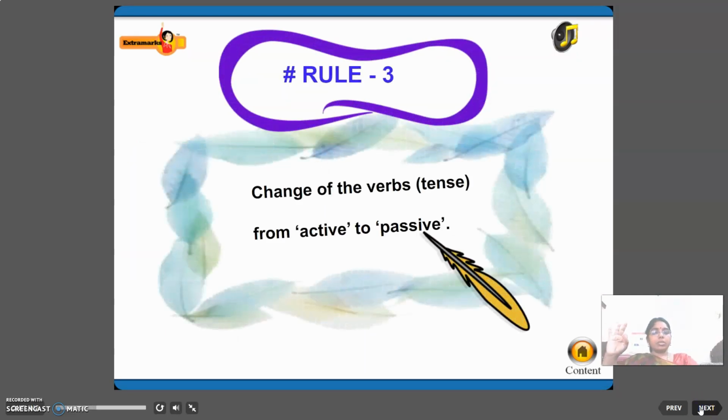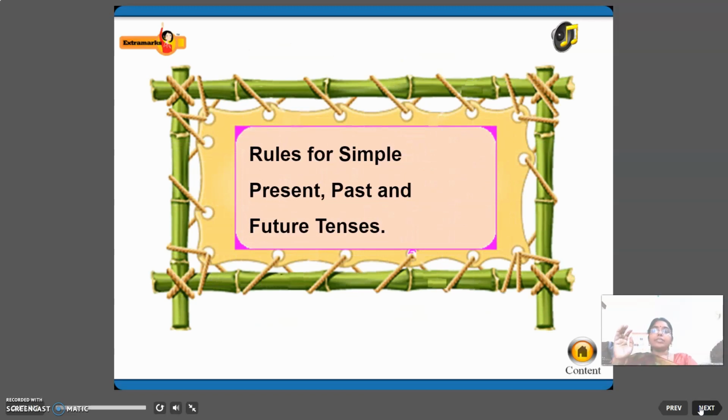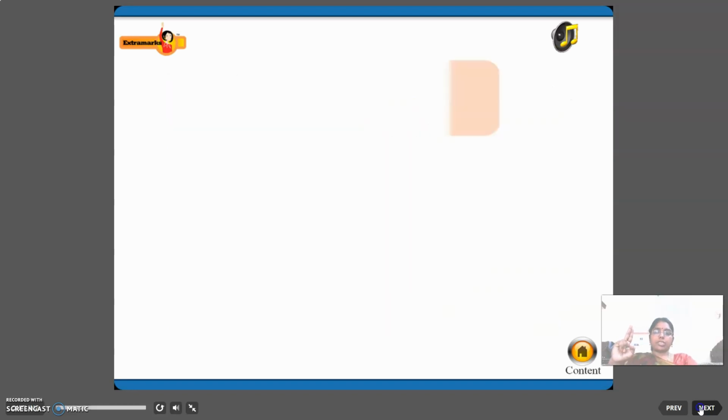Next is rule number 3. Change the verbs, that is, tenses. We are going to change the tenses when we are changing from active to passive voice, right? Rules for simple present tense, simple past tense and simple future tense.